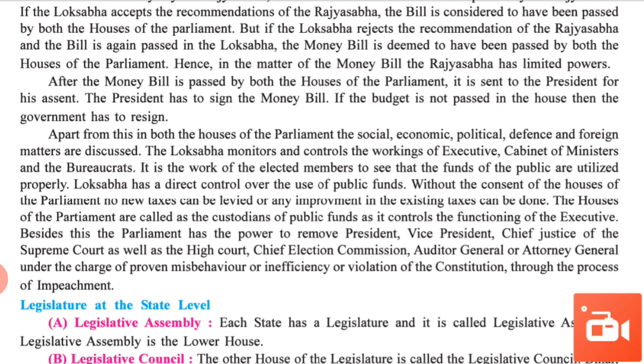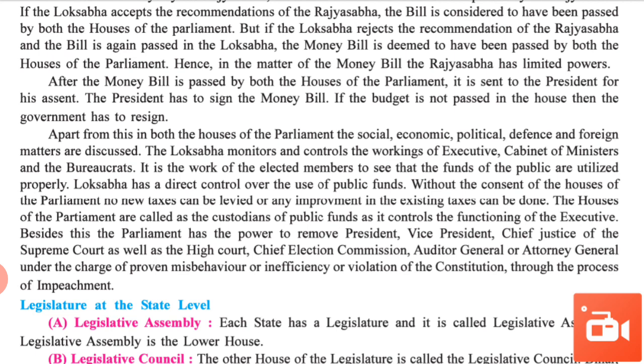In the matter of money bills, Rajya Sabha has limited power. After the money bill is passed by both Houses, it is sent to the President for his assent, and the President has to sign the money bill. If the budget is not passed in the House, then the government has to resign.